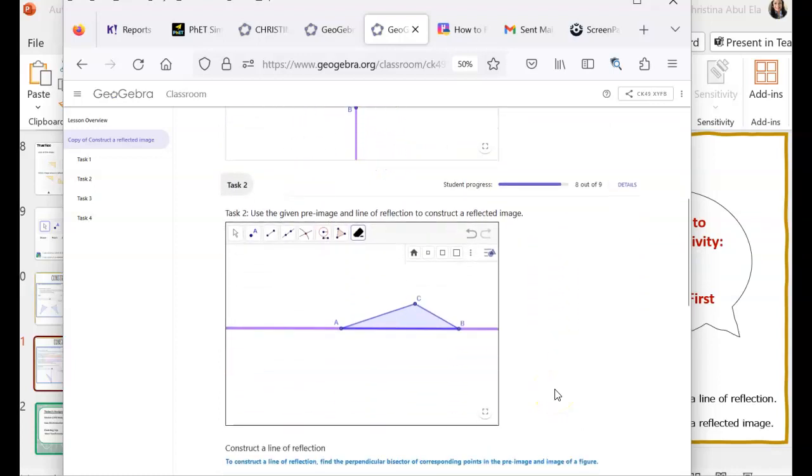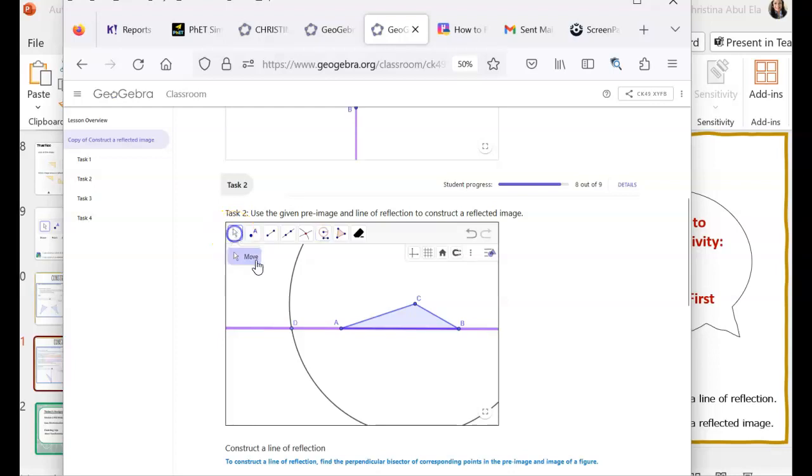It's oriented differently. So again, my first step is to create a point on the line of reflection, point D. If you put it up a little bit, it's better than trying to make it in the middle of the shape and so forth. So I'm going to put it up here. And now I want to make a circle around C with the radius that has C to D, that new point I made. So I'm going to grab my circle tool, connect C to D, and keep it centered at C. And so now the circle is way off the screen.